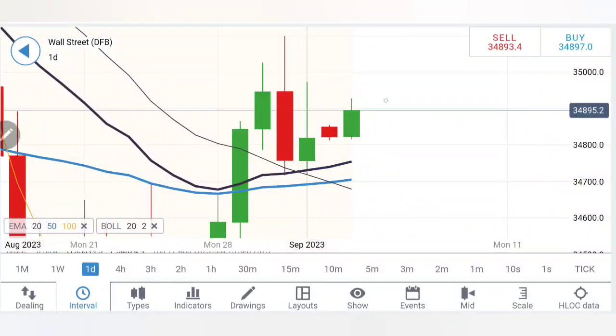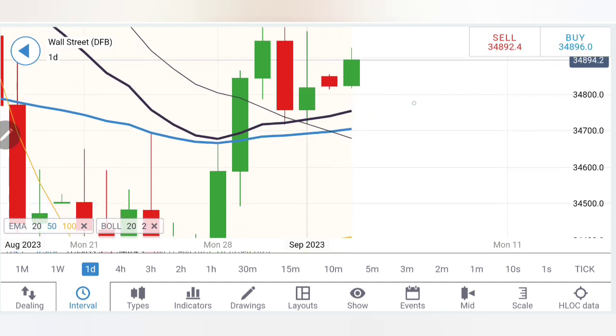Coming to the daily, now look at daily charts. Double top or almost lower highs are done. Once it stays below 34,800, we can expect it to hit 34,740, 700 levels. Now these levels are very, very strong support levels, 740, 700. Only below 700 is where the bears will take over, and then we might see it hitting 600 levels as the next target. So take your positions accordingly.